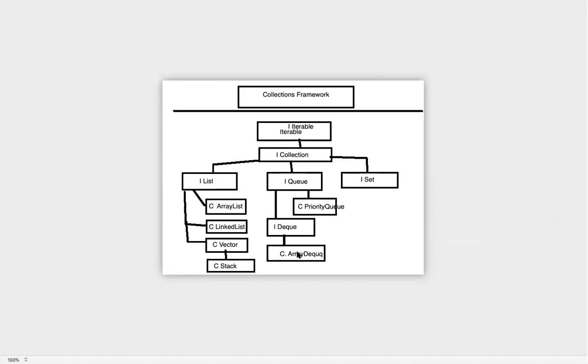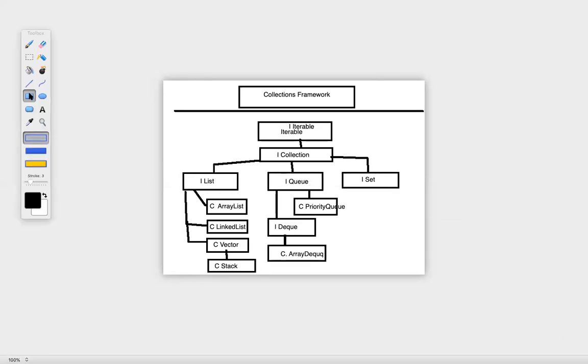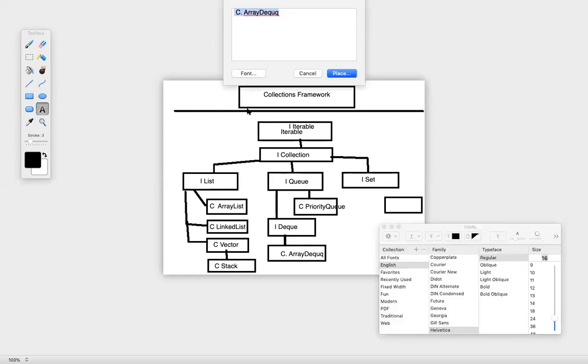Let's go to set. Now in set, we can directly have two classes which are actually implementing set. First one is hash set and second one is linked hash set. These are all classes.